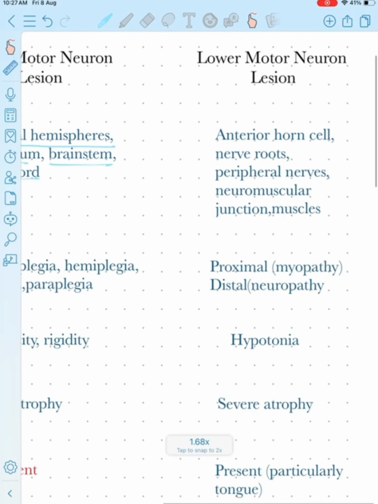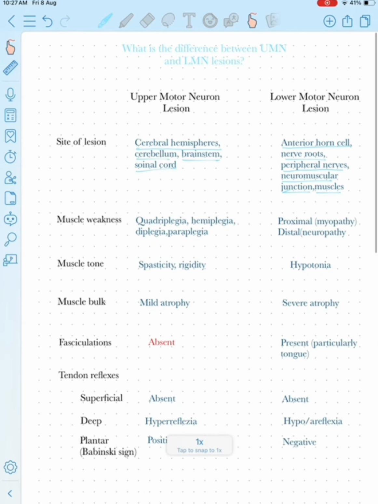And the lower motor neuron lesion means any nerve arising below the level of the cranial nerve nuclei, or the neuron arising at the level of the spinal cord. That can be the anterior horn cell, nerve roots, peripheral nerves, neuromuscular junction, and the muscles. These include the lower motor neuron.